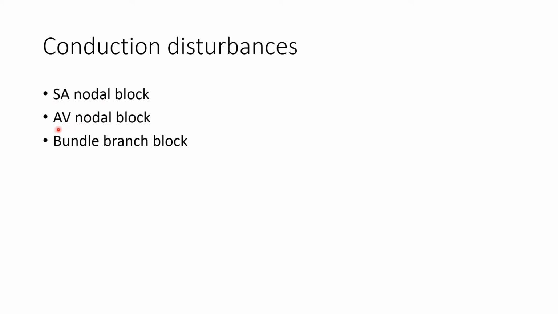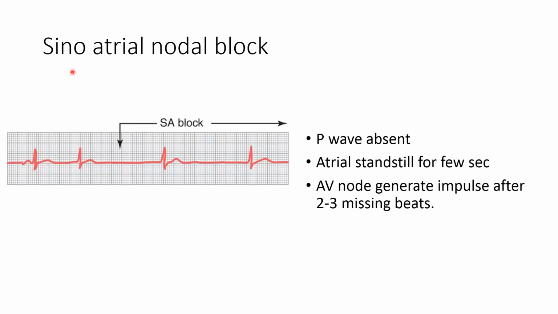Conduction anomaly at the level of the AV node produces AV nodal block, and the conduction disturbance at the level of the bundle branch of His produces bundle branch block. SA nodal block, or the sinoatrial nodal block, is the blockade of the conduction between the SA node and the AV node. It occurs in cardiomyopathy, ischemia, amyloidosis.